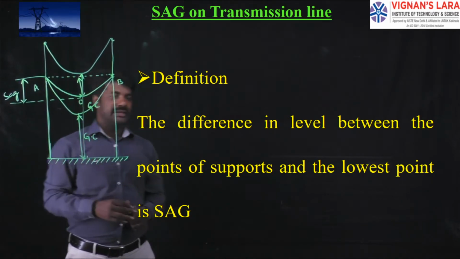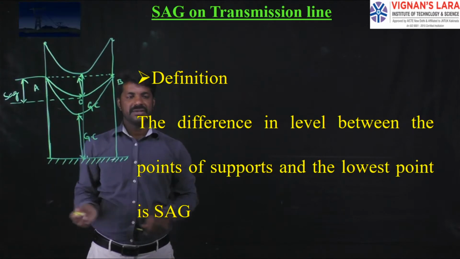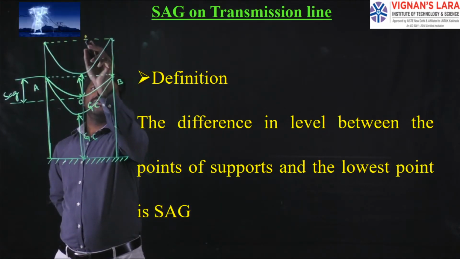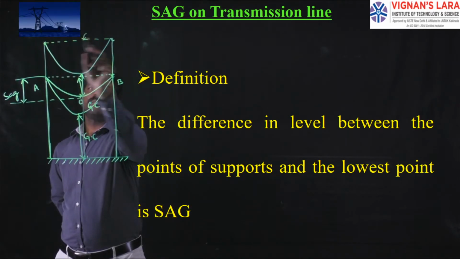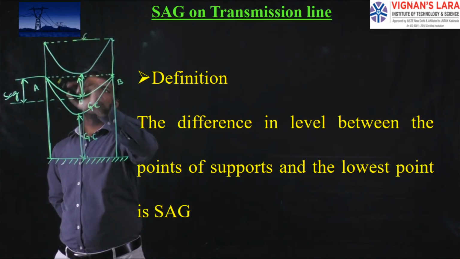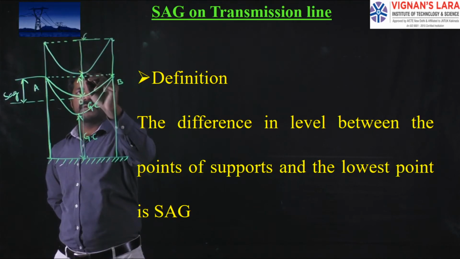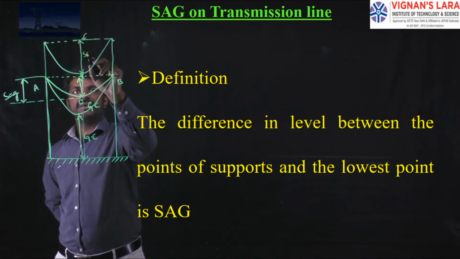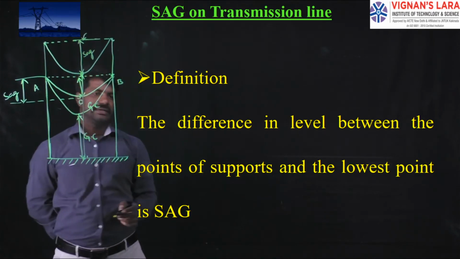So the sag, what is the definition of the sag? The definition of the sag is the difference between the line joining the supports and the lowest point of the conductor. This is the lowest point of the conductor. Between these two, the deviation is called sag technically.